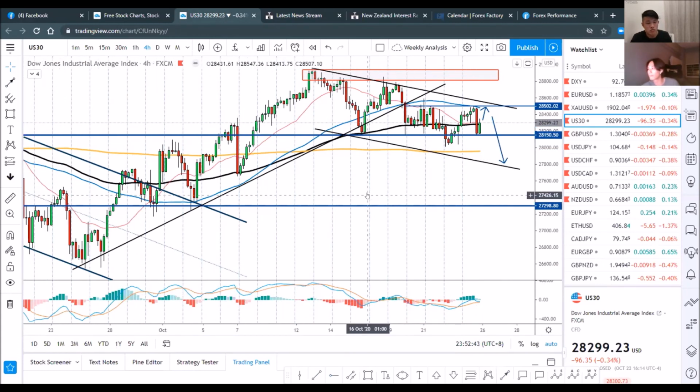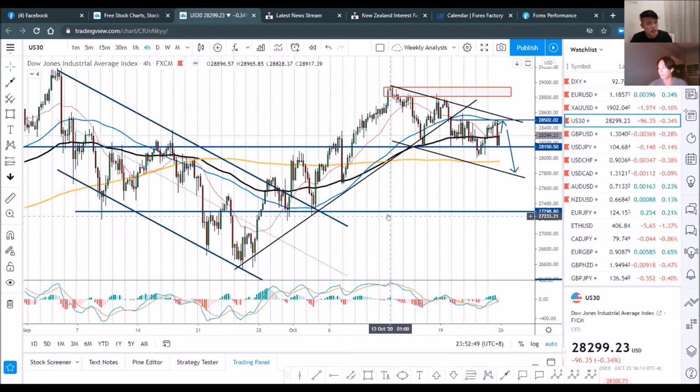And of course, you want to take note of the US election, because if it's Trump that wins, or if it's Joe Biden that wins, I think there will be a very different impact, a very different result for the stock markets. As to whether it will be bearish or bullish in either case, that is something I think we still need to observe. So I'm not going to speculate on that.